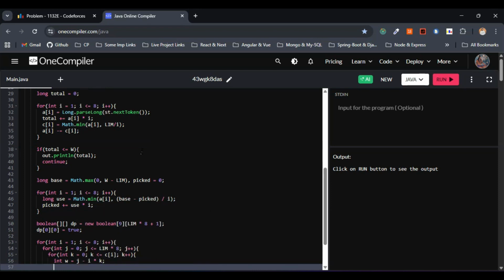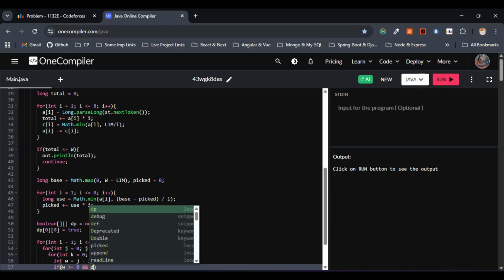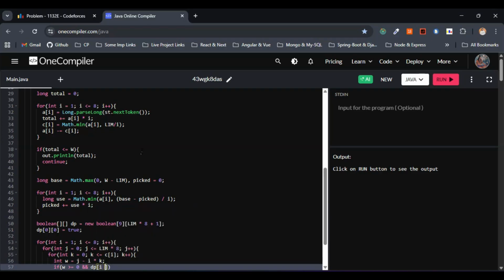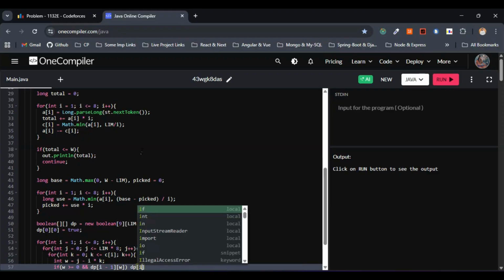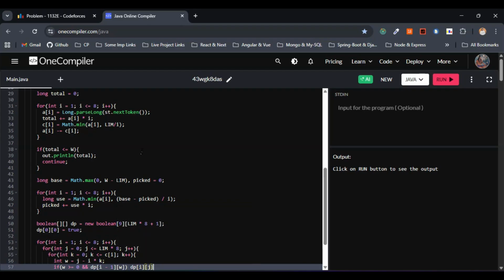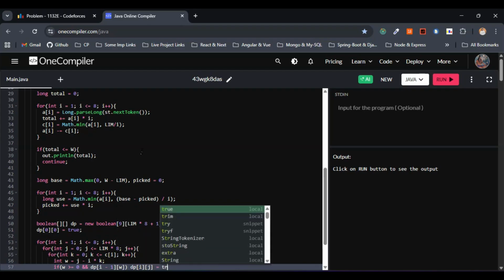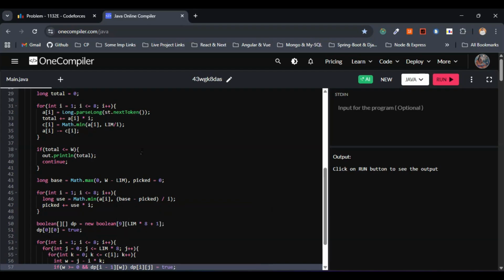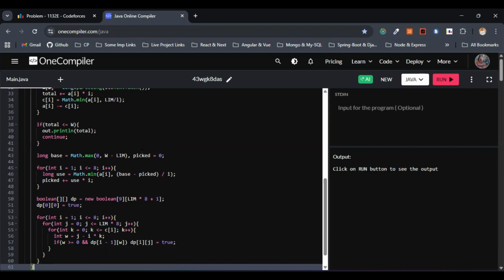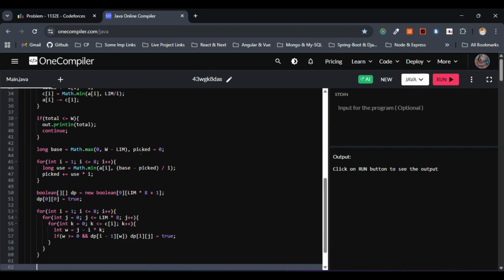This is fine. Now let's go with a simple if condition here. So this will be if w greater than or equal to 0 and dp of I minus 1 w. So this is fine. Dp of I j equals, let me set this one to true, right? So if by taking k items of weight I we can reach j, then we have to mark the dp of i j. This is fine. I'll just come out of this one entirely, right?